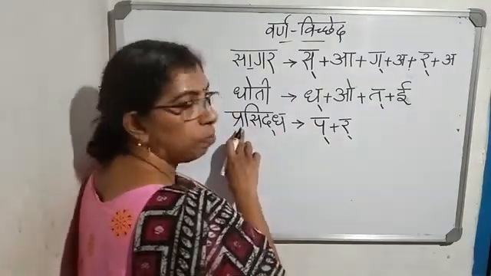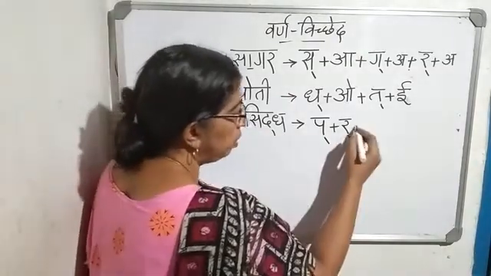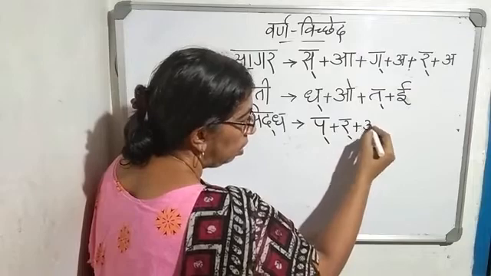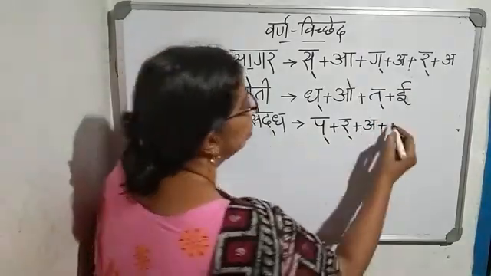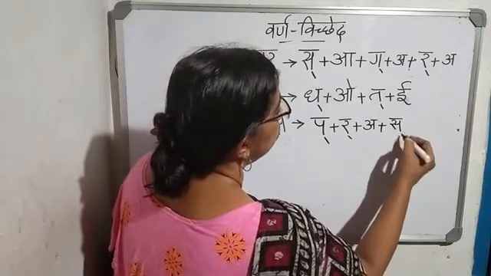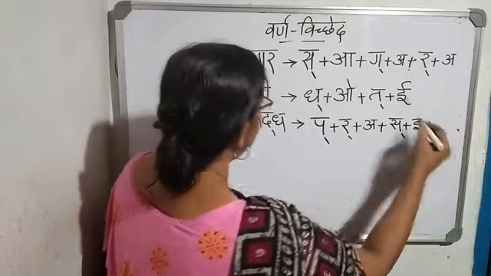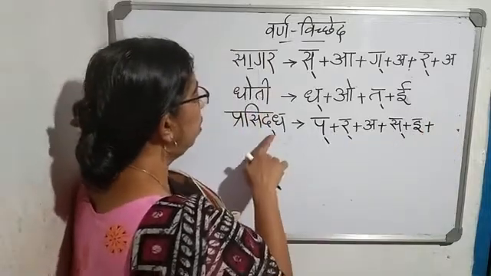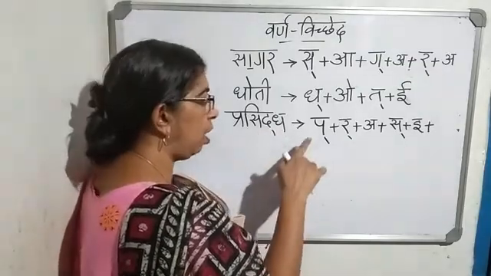And which swarakshar is, swar is there? Pra means no matra there. Next, si. Sa plus choti e plus again samyuktakshar came, ddha.